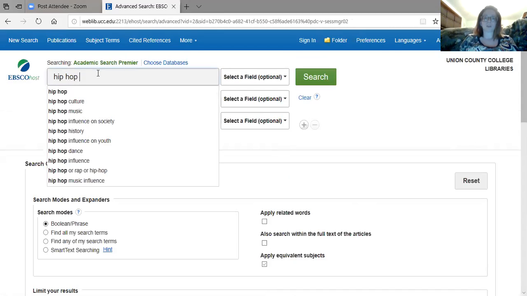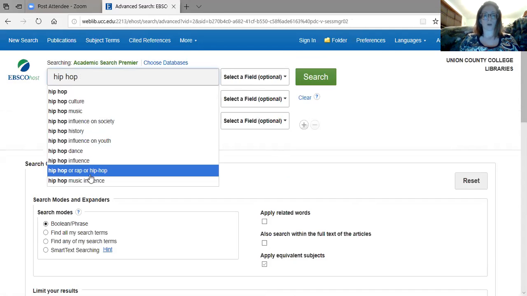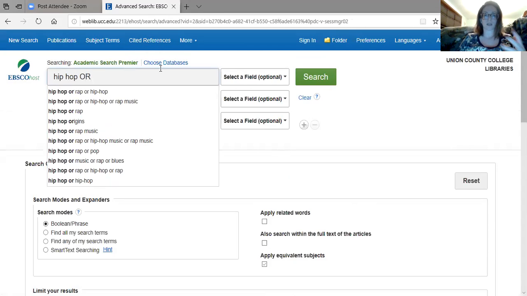Now, hip hop can also be something else. You'll see down here, it says or rap or hip hop with a hyphen. You're going to want to do that, because or means that it could be something else. So let's click that first one.